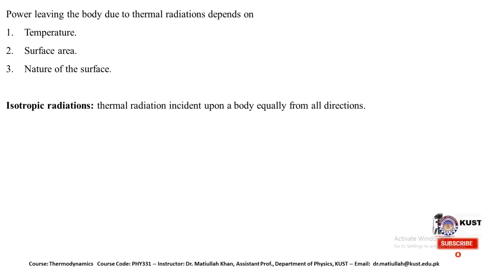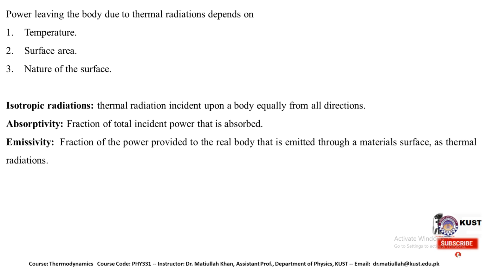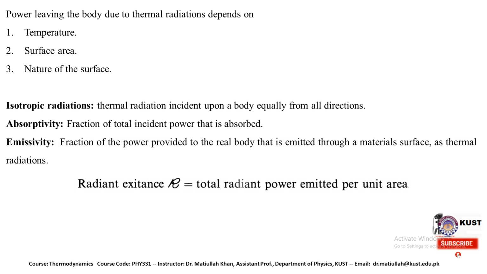In case of isotropic radiation, the thermal radiation is incident upon a body equally from all directions. We have absorptivity, a special term, which is the fraction of total incident power that is absorbed, and emissivity, which is the fraction of the power provided to the real body that is emitted through a material surface as thermal radiation.